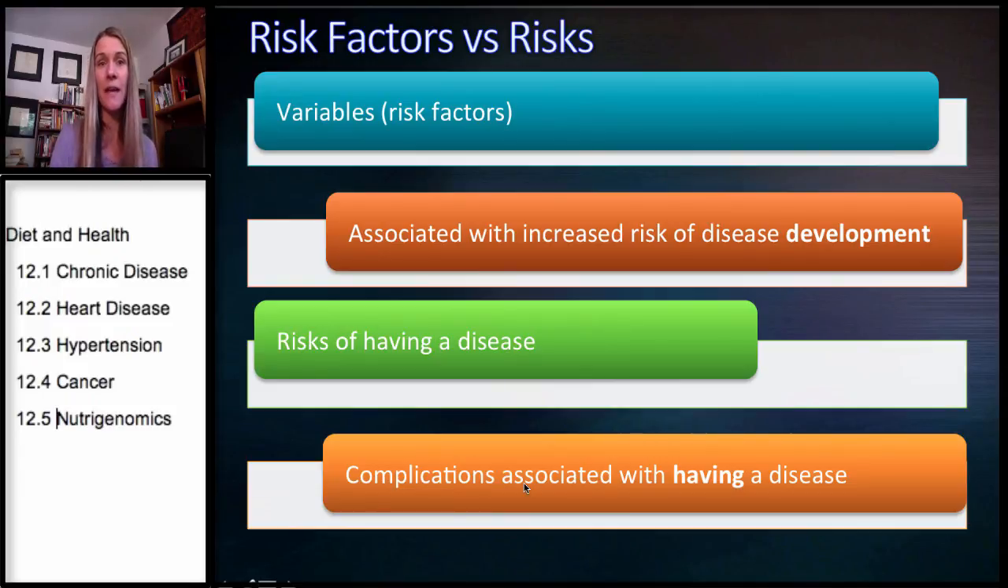So sedentary behavior is a risk factor for the development of diabetes. That's an example of a risk factor or a variable. But once you have the disease, you have a risk of developing certain problems. For diabetics, it's amputations, kidney failure, vision problems. And that is the end of our section on degenerative diseases.